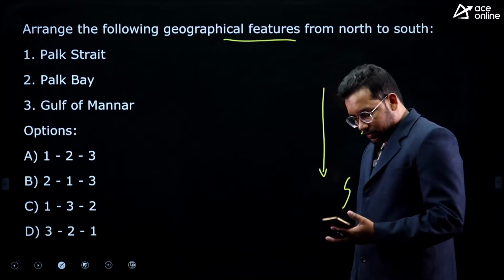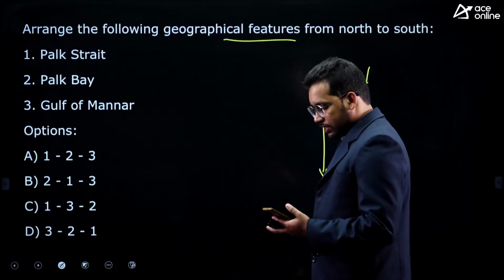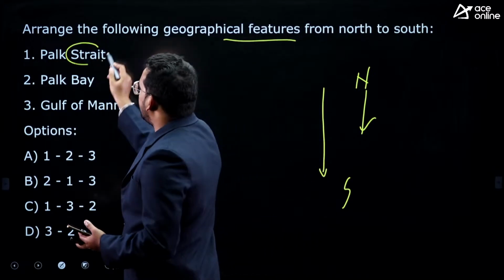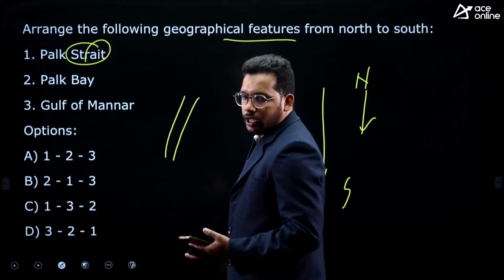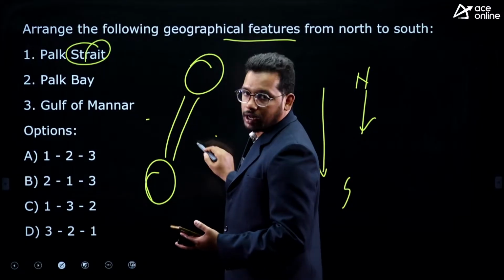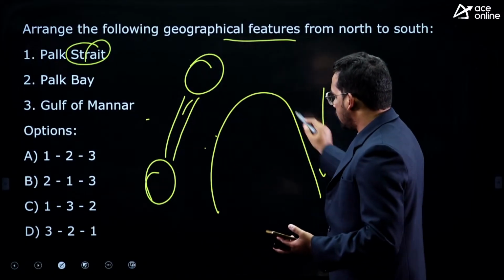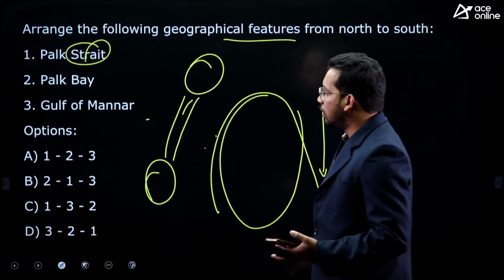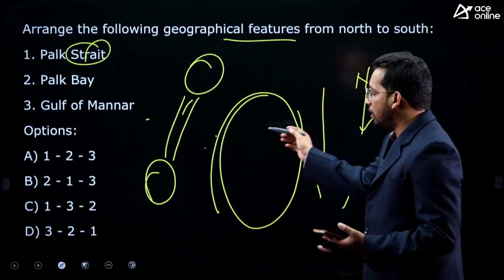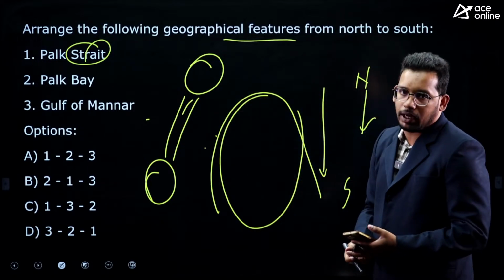This is a little bit tricky. Okay, someone said B. Any other answers? What is a strait? What is the meaning of strait? A narrow water body connecting two larger water bodies or dividing the land masses. So this is a strait. Bay means an open water area. Gulf is also an open water body, but much bigger than a bay.